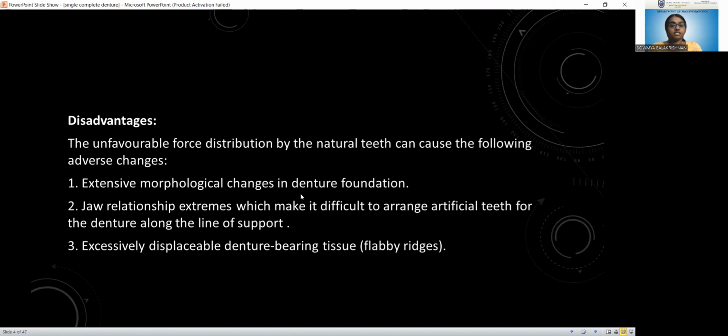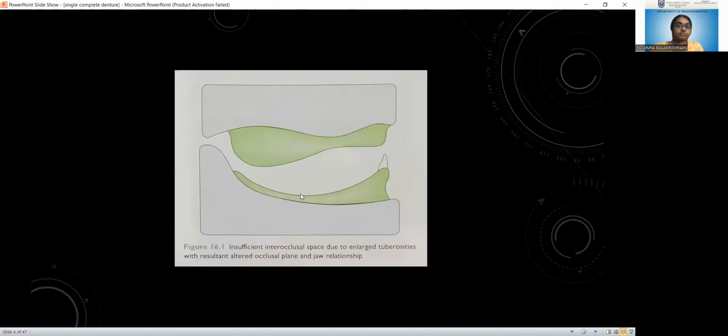So we can say the disadvantage is extensive, because of this unfavorable force distribution. Extensive morphological changes can happen in the denture foundation, and because of this, extreme jaw relationships make it difficult to arrange the artificial teeth for the denture along the line of support. And also there is more chance for flabby ridges, so that the denture bearing tissue becomes excessively displaceable. That is, flabby ridges are more common in the case of single complete denture patients.